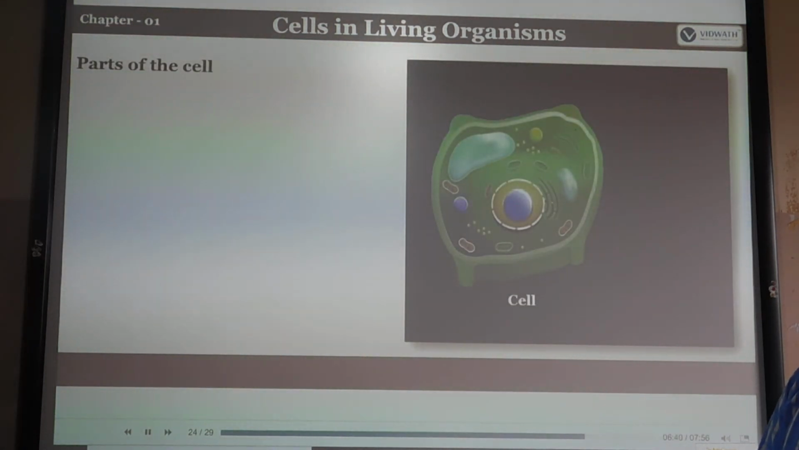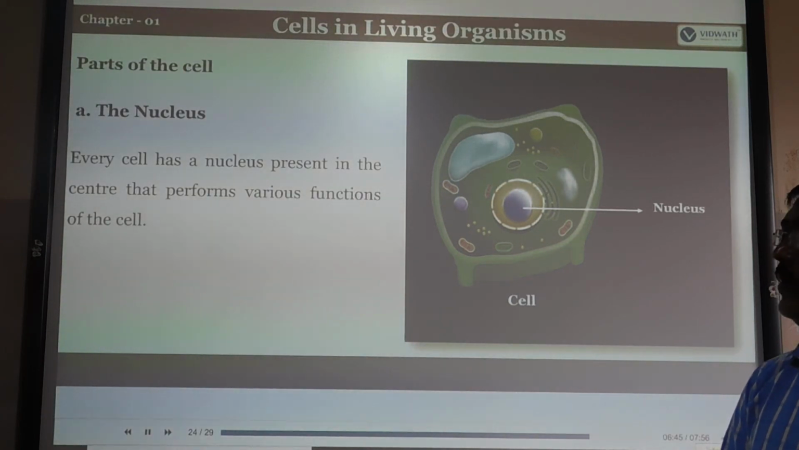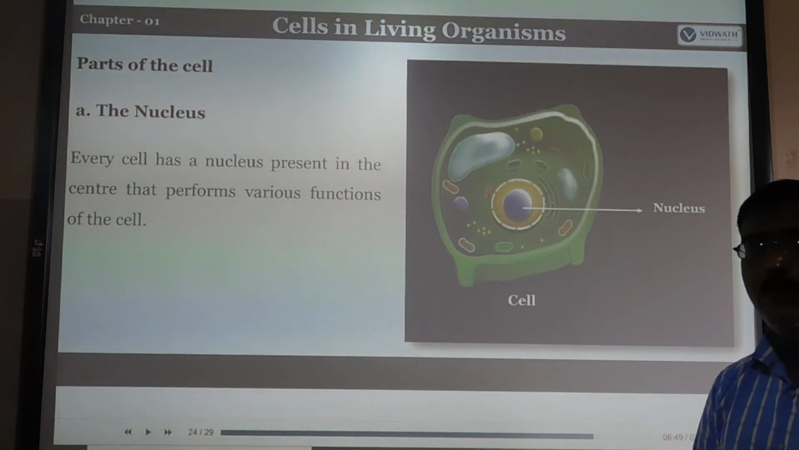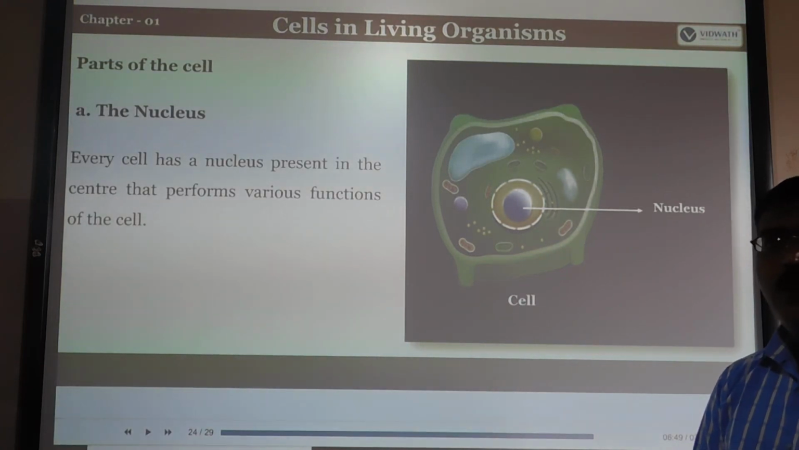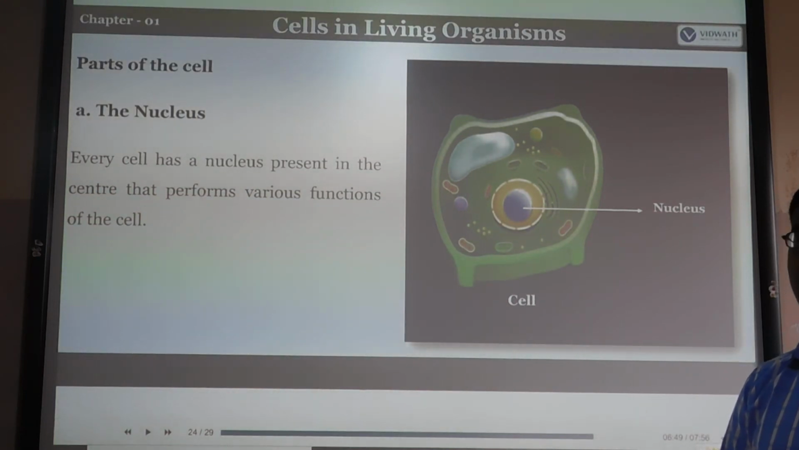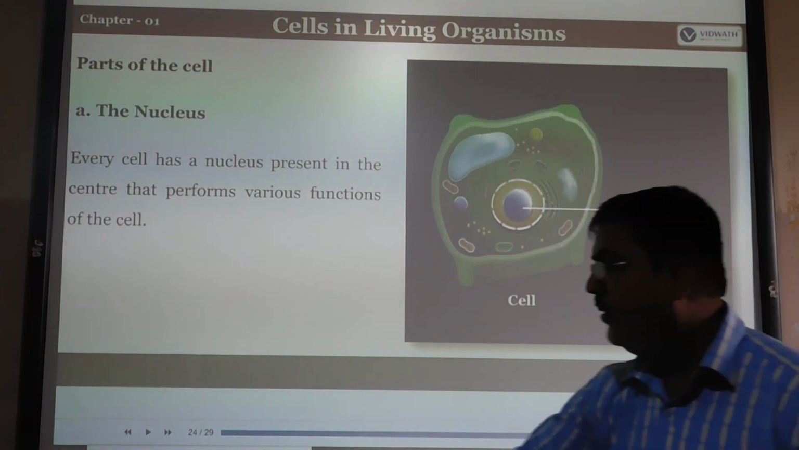So what are the parts of the cell? If you look at the cell, there are some components we can observe. First one is the nucleus. The nucleus is the central part of the cell. Every cell has a nucleus in the center that performs various functions of the cell, whatever the life processes may be, respiration, excretion, nutrition. All these activities happen in a single cell, and the nucleus performs all the activities and also controls the cell.